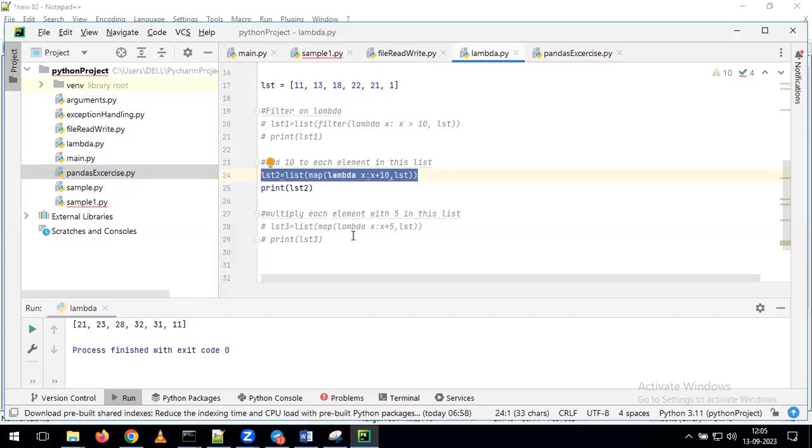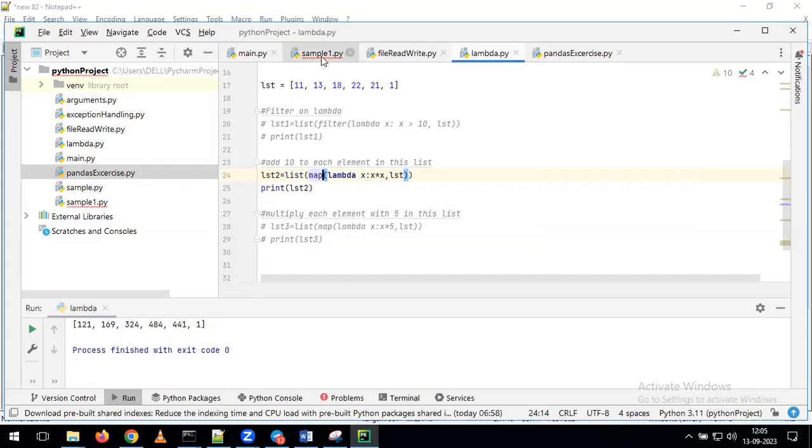Okay. Now in the same way, if you see the second example, my requirement is that on top of each and every element in the list, I want to perform the square operation, and populate one more list. So what we can do here, instead of x plus 10, is simply give it as x star x. With that, automatically, we can perform the square operation and get the required output. Just see here. So we are getting 11 square, 13 square, 18 square.